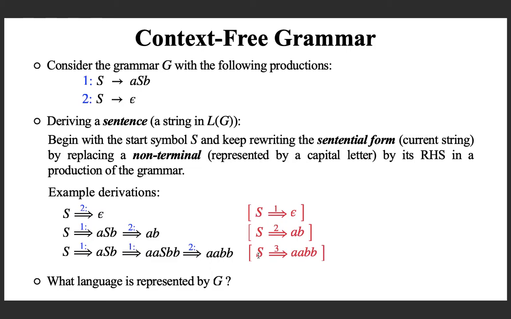You can see that the language is exactly this. The language of this grammar is the set of all a to the power n, b to the power n, where n is greater than or equal to 0. And we know this language as a non-regular language. And now we are getting a formal representation for this language, which is a grammar.